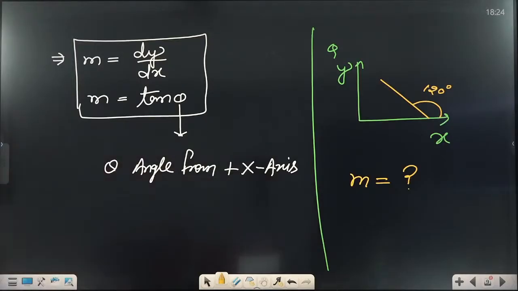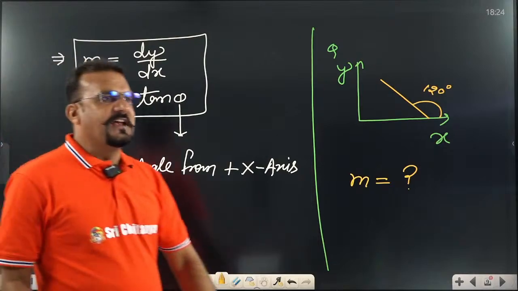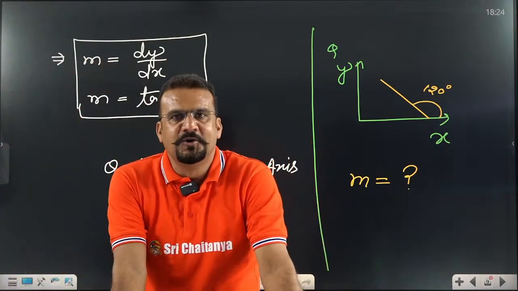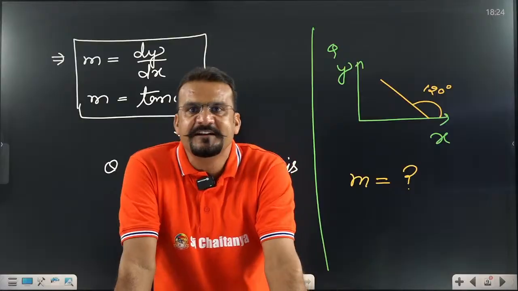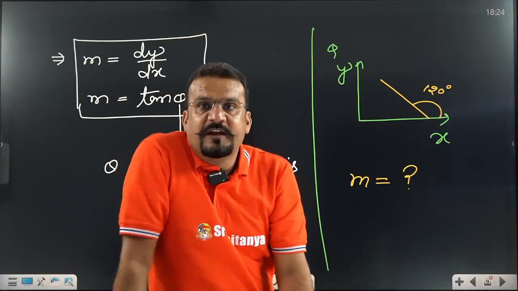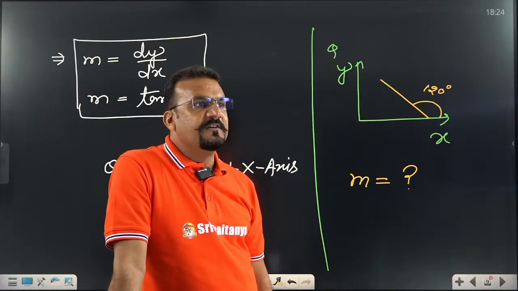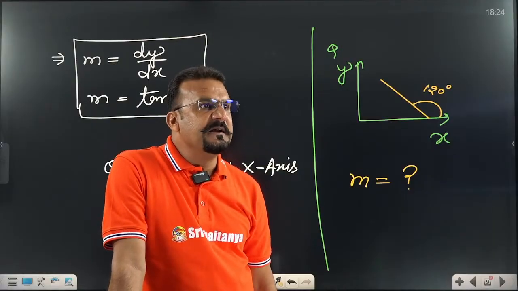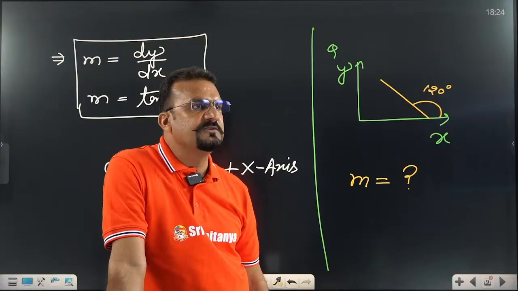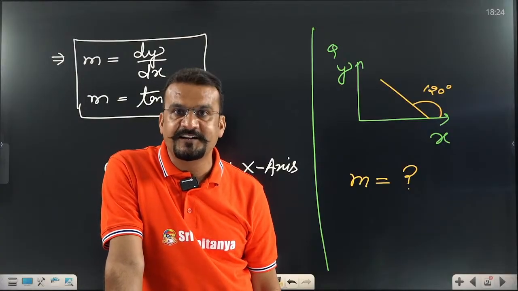Very good, very good. Yeah, this type of josh and fire I want. You are just 16, 17 years old. You should have exponential energy. Very good. That is tan 120 degree. But still in the comment box, I have observed some of the students are giving the answer tan 60 degree. That is wrong.